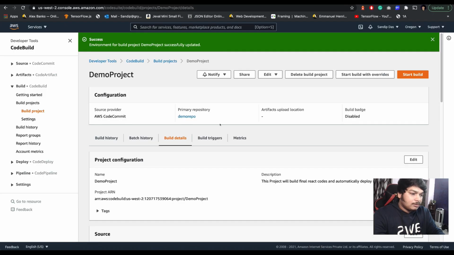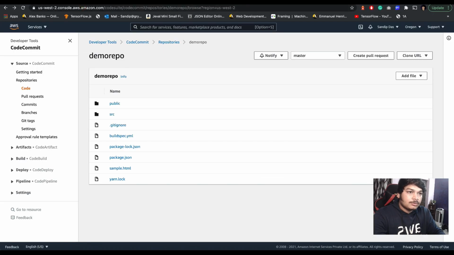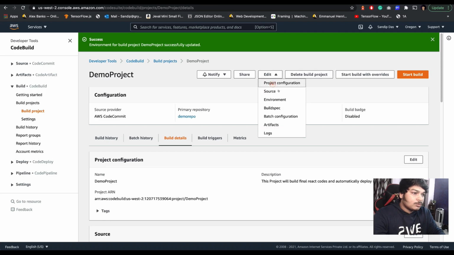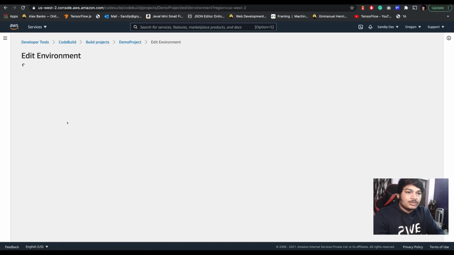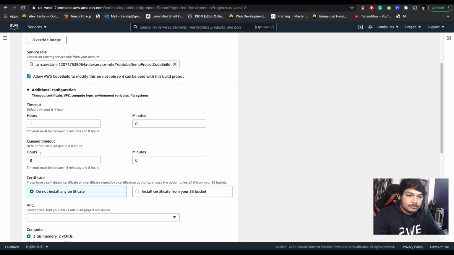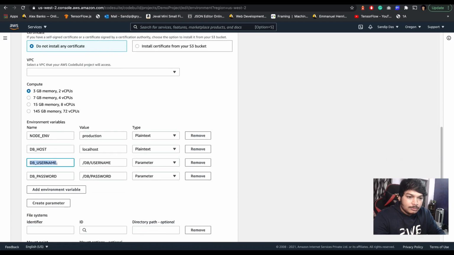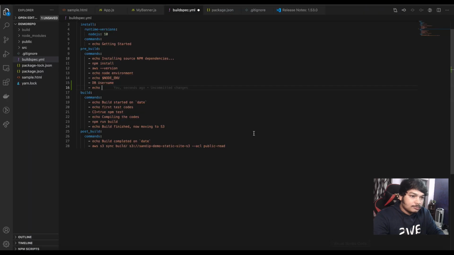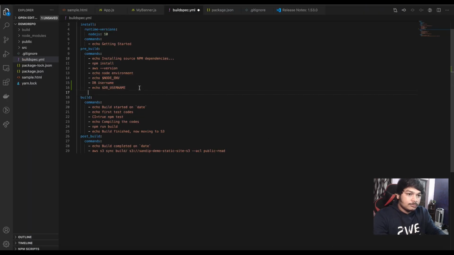What was that? Let's come here. Go to the environment just to see what is set. It is db username. $db username, similar way, db password.